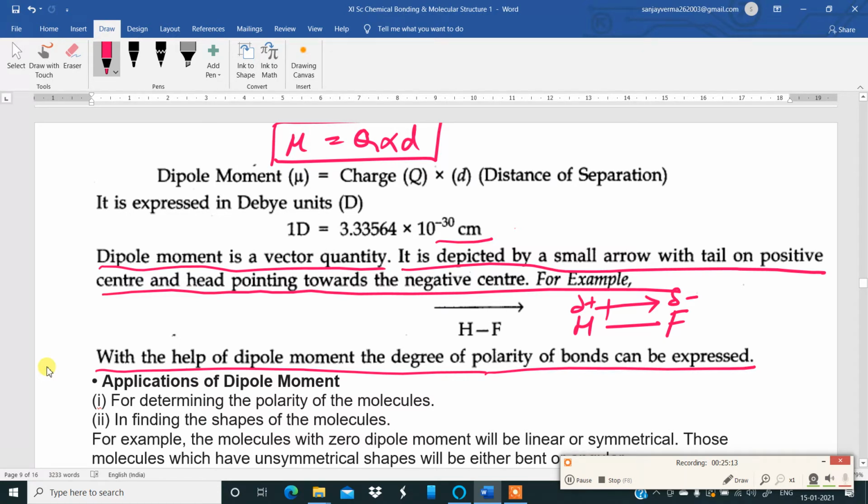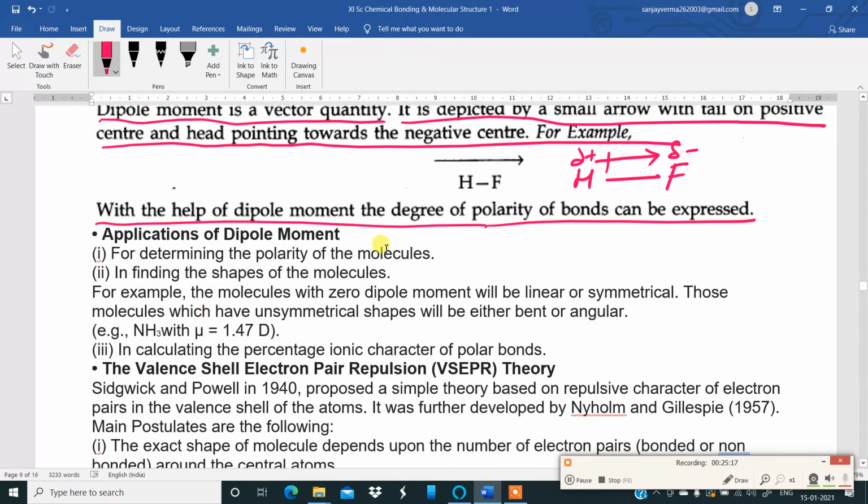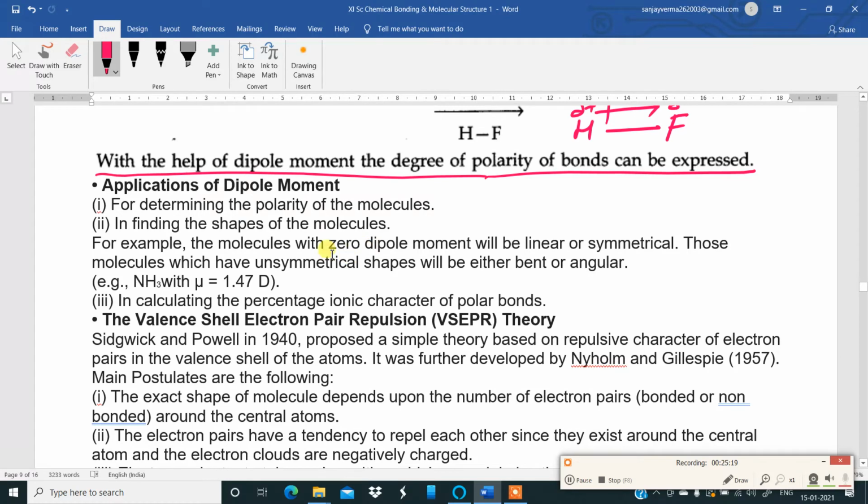Okay. Now, applications of dipole moment for determining the polarity of the molecules. You can use dipole moment for determining the polarity of molecules and in finding the shapes of the molecules. Okay, you can find the shapes of the molecules. Okay, and you can calculate the percentage ionic character of polar bonds.